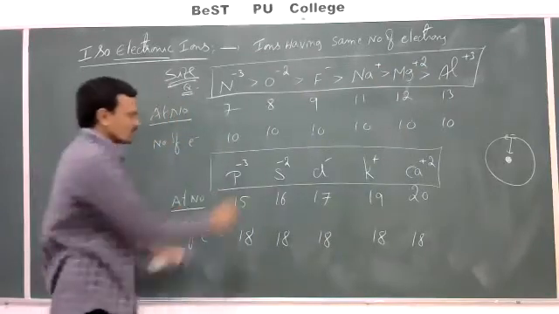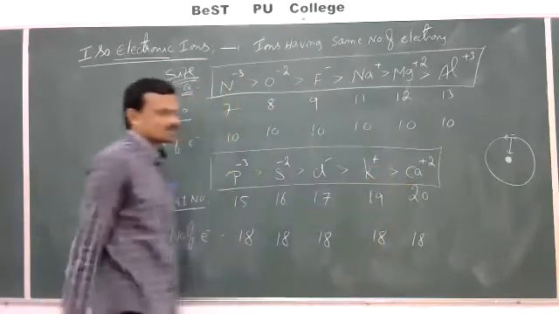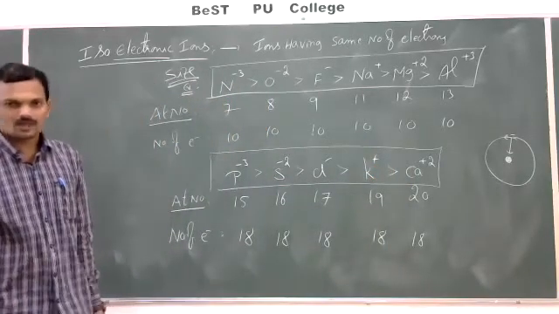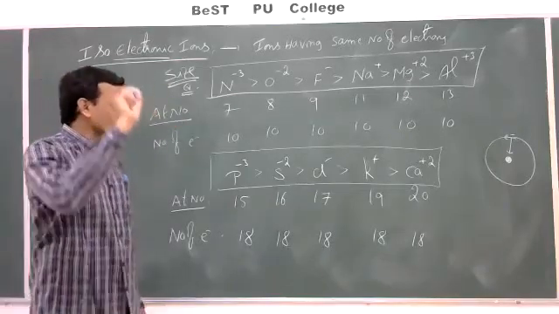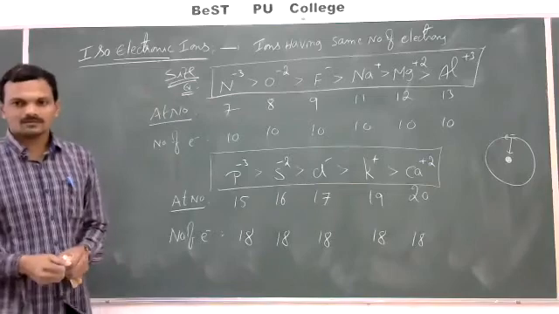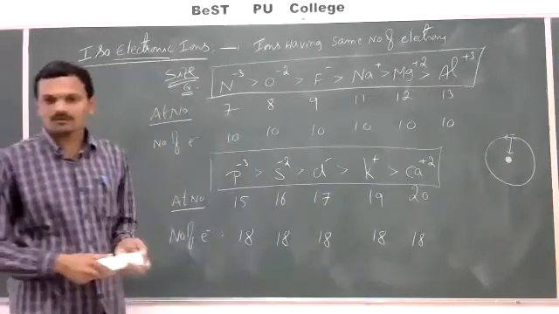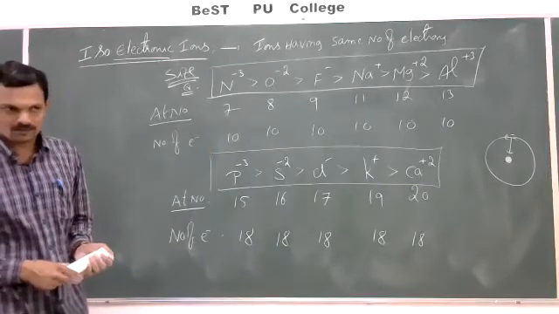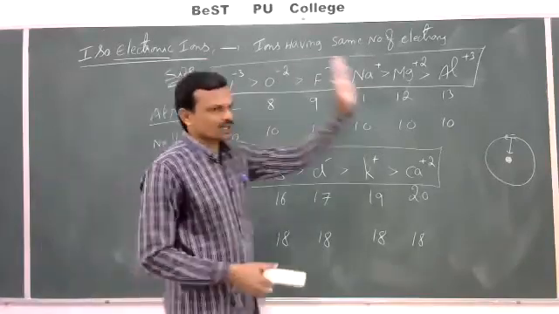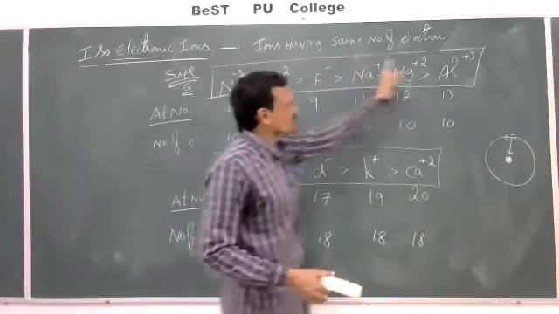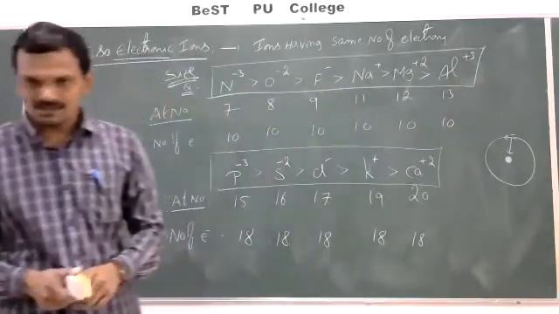Similarly here, P minus 3 greater than S minus 2 greater than Cl minus greater than K plus greater than Ca plus 2. So isoelectronic ions have the same number of electrons. They have different numbers of protons as well as different numbers of neutrons. Among isoelectronic ions, as the atomic number increases or as the charge on the ion increases, the size of the ion decreases.